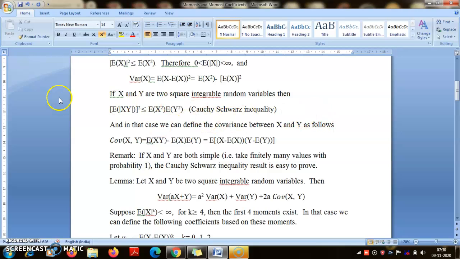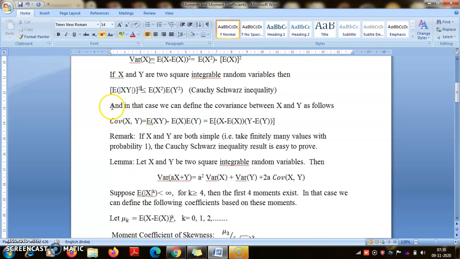So you see, this is how also you cross check things. I have not written the square initially, so the square will come, because if you put y equal to 1, then this is the inequality you will get. And so now this proves that if X and Y are two square integrable random variables, then expectation of X into Y will be finite.